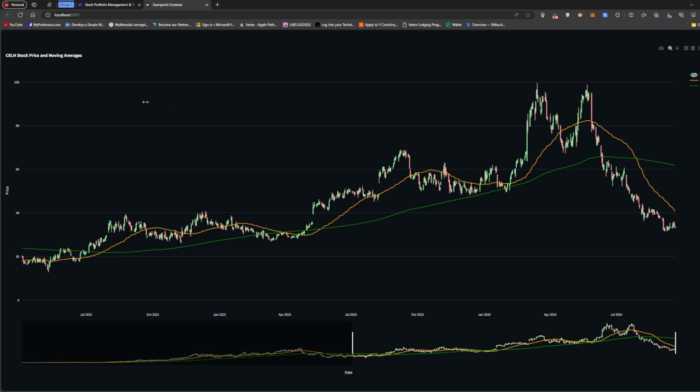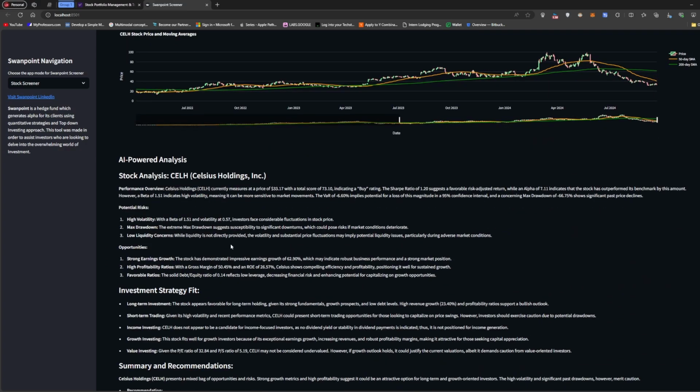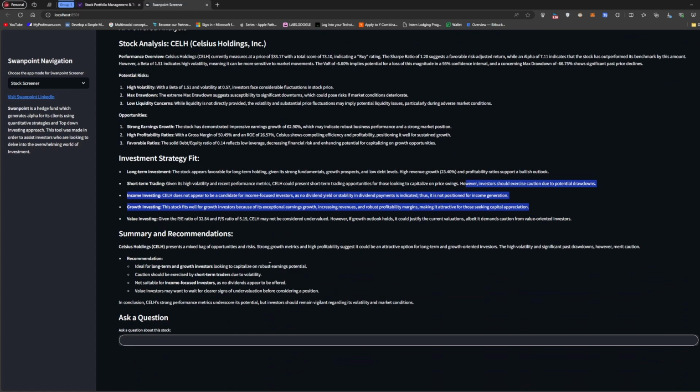So right now, I'm still holding it. I'm not in a hurry to sell anything whatsoever. We have some AI analysis right here, and then long-term investment. But the short term is not really good. If you're a short-term trader, you should not be holding the stock. Same for income investing, that's not where you want to be. And value investing may not be where you want to be either.